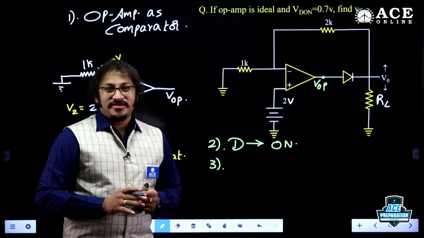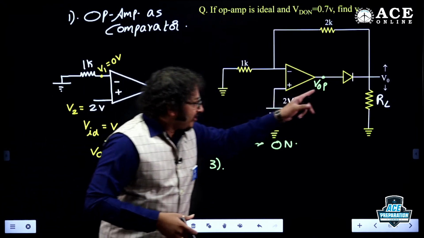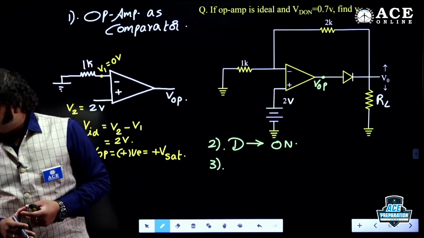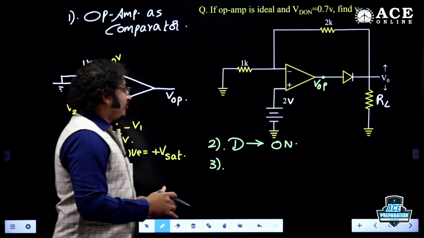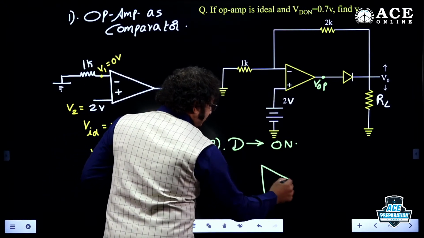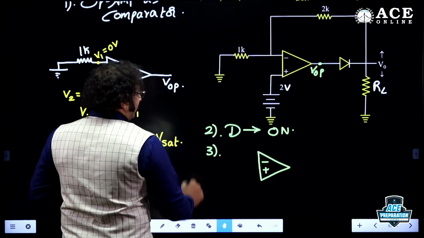Because the second point is clear, identify the status of my device. Now we are supposed to find the unknown quantity. What exactly do we need here? V naught. And students are doing fine. Now, dears, let me know, how can I find it? Minus and plus. Now tell me, dear students, how can I find it?